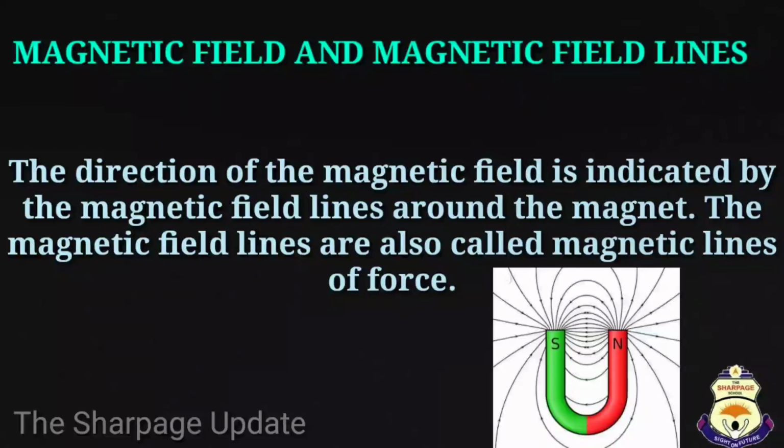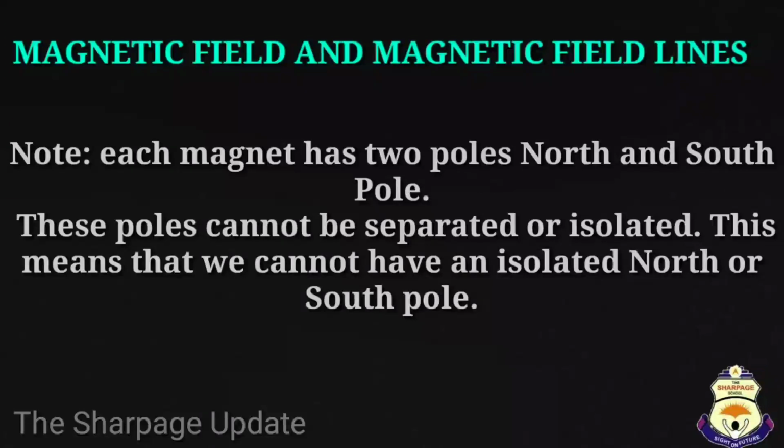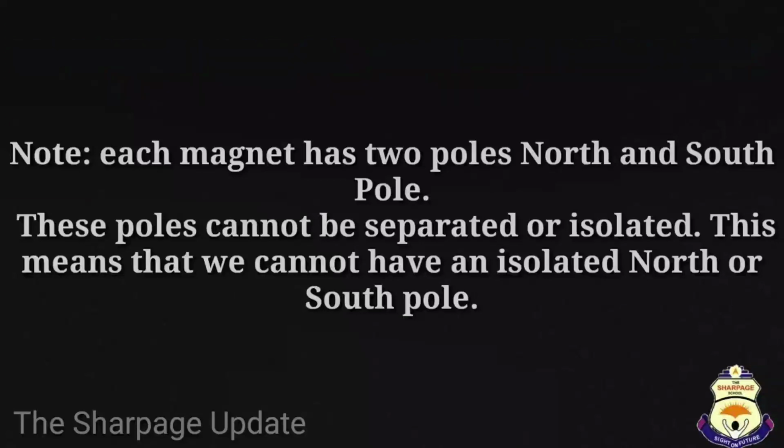So, the magnetic field lines are also called magnetic lines of force. Students, each magnet has two poles, that is north and south pole. These poles cannot be separated. This means we cannot have an isolated north or south pole.